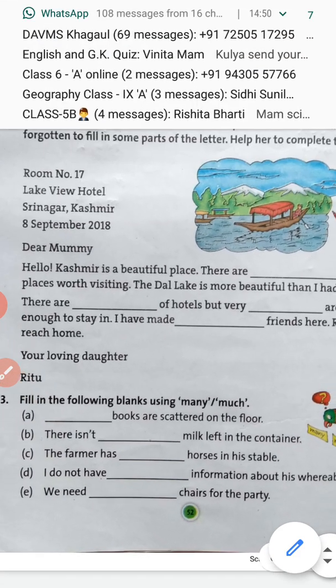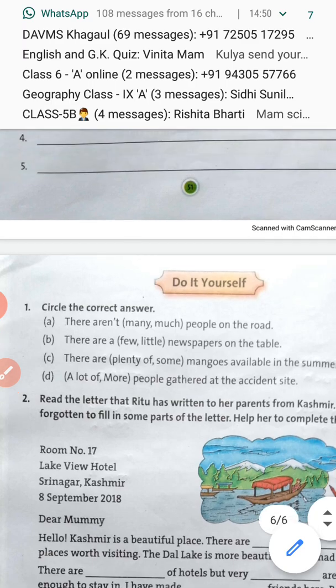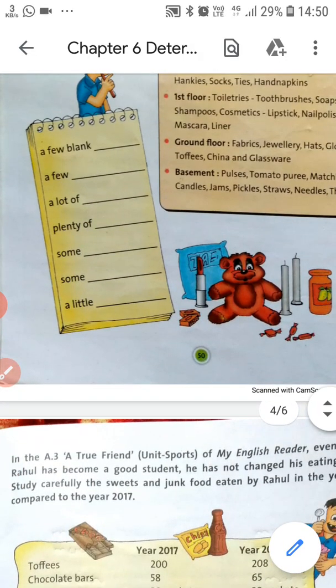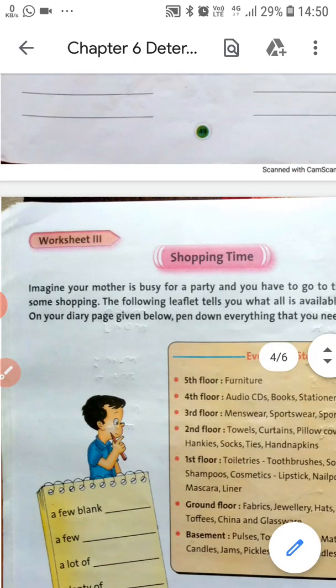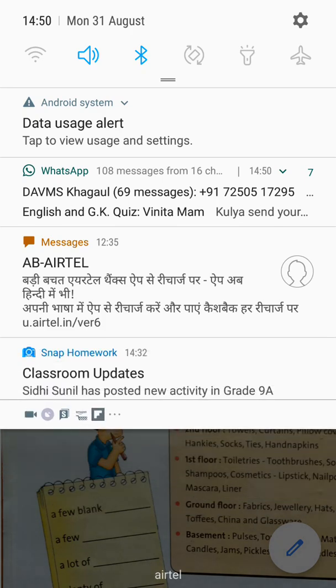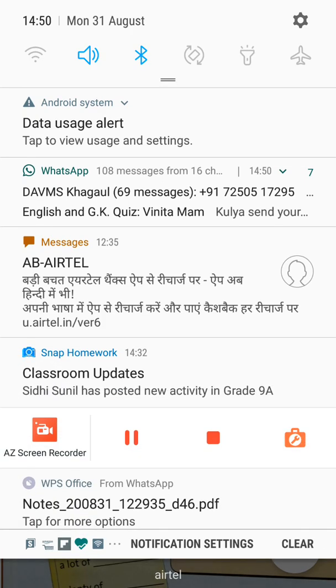Do page number 52, question number 3, and also page number 50, that is worksheet number 3. So that's all for today. Tomorrow in the online class we will start our new chapter.